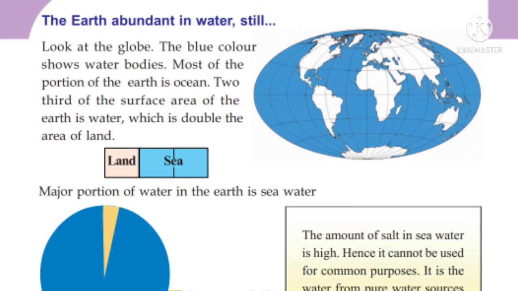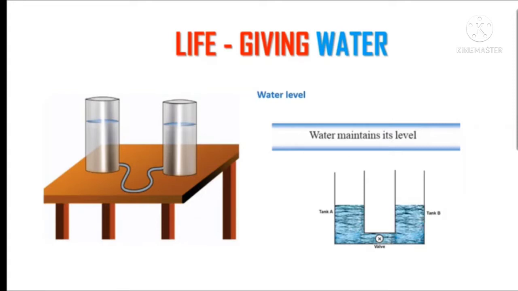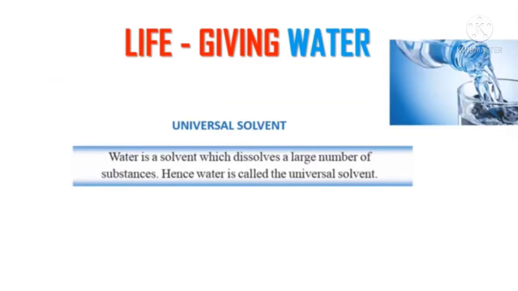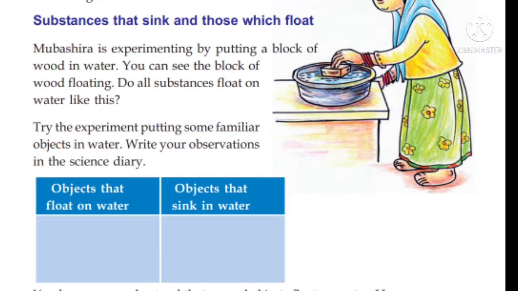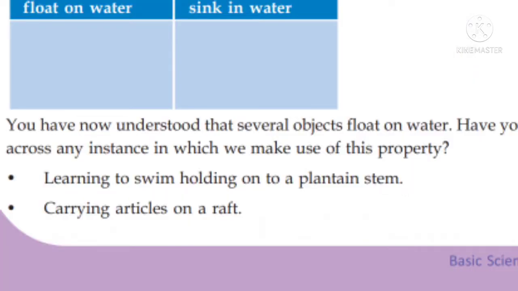So, in the previous class, we discussed water level. That is, we know that water maintains its level, and we know that water is a universal solvent. Then we discussed the substances that sink and float on water. Taking the example of a stone, it sinks in water, and if we take a box, plastics, etc., they float on water. We make use of these properties in learning to swim, holding onto a plantain stem, and carrying articles on a raft, etc.